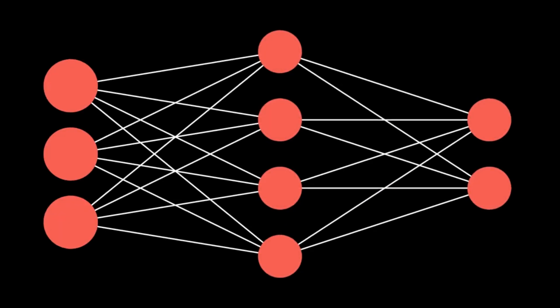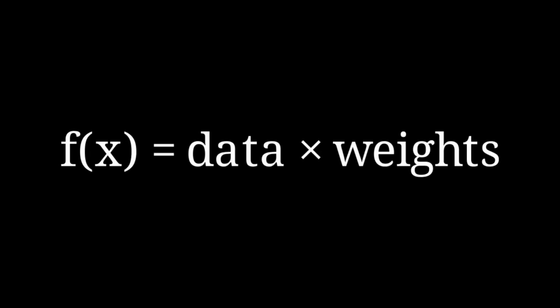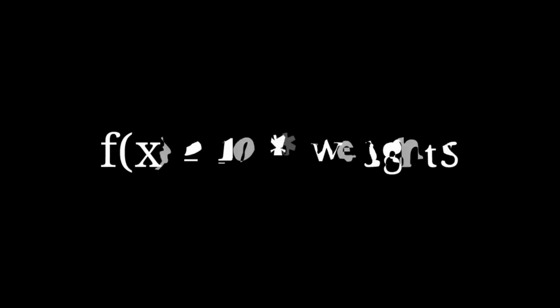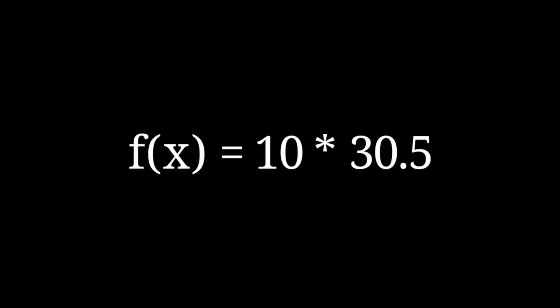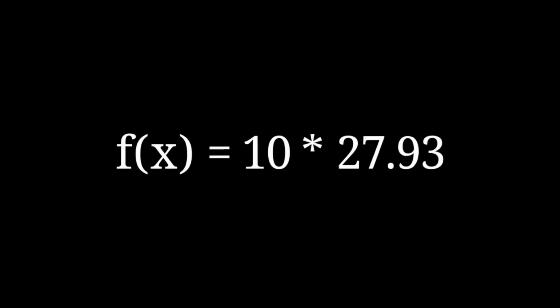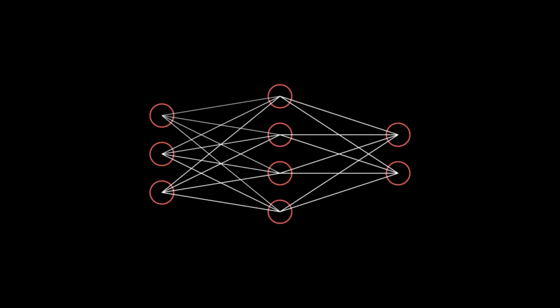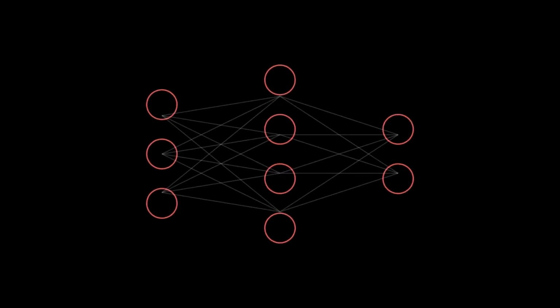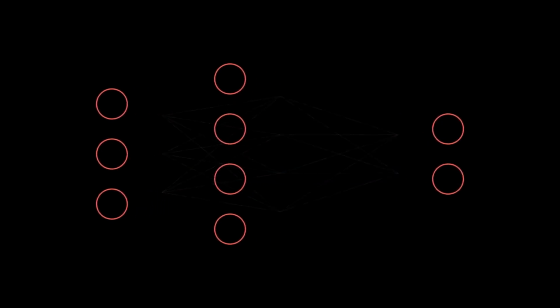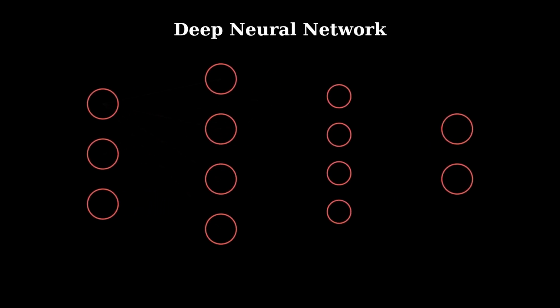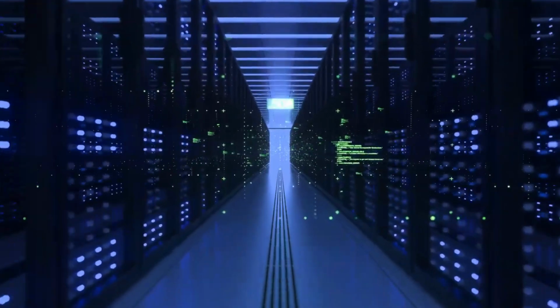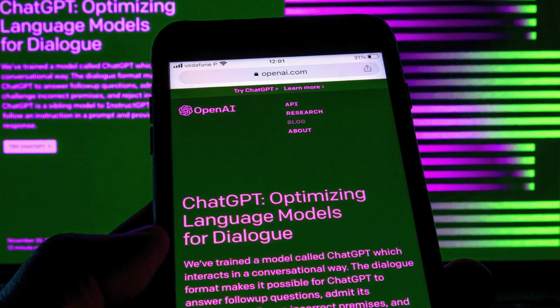Now, a neural network is just a mathematical function which multiplies data with weights, and data and weights are just a bunch of numbers, except the data remains locked and weights change over time to produce better output. Groups of weights result in a layer, and you can stack these layers up, which result in a deep neural network, which these large companies use to create large language models.